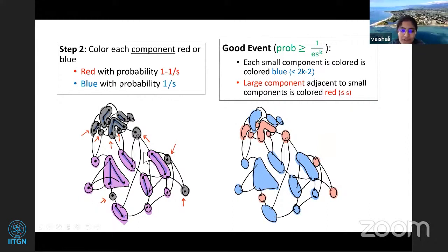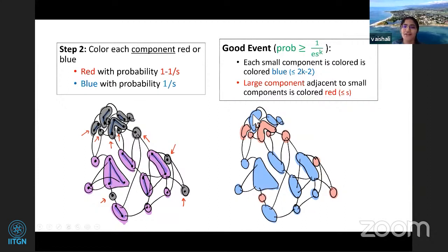So now look at the graph induced by these components. How many neighbors can these small components have among large components? They can be at most S. Now color them all red. If you see these red arrow marks, these are the neighbors which are large components but are neighbors to these small components. So now we have colored them red. All those which were neighbors have been colored red, and you don't care about the others. They can be red or blue.